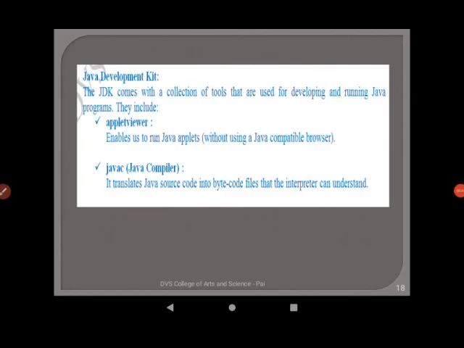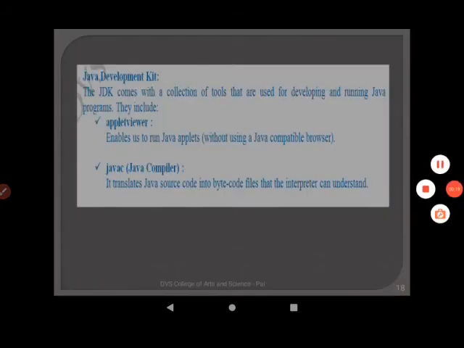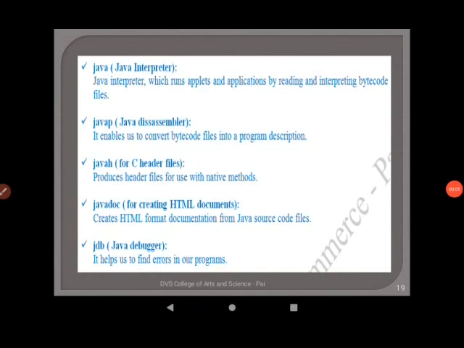Next tool that is available in JDK is javac, that is Java Compiler. Java Compiler translates Java source code into an intermediate code called bytecode that the interpreter can understand. Next tool is java, that is Java Interpreter. Java Interpreter can run applets and applications by reading and interpreting bytecode files.